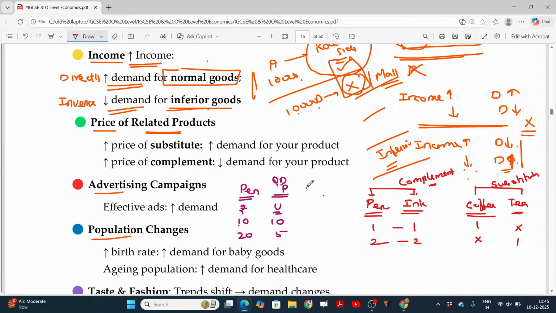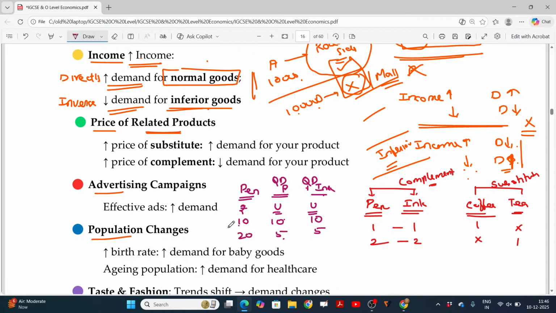Okay. What about the ink? Quantity demanded of ink. If I need to purchase 10 pens, I need to have 10 bottles of ink. If it is 5, I need to have only 5 bottles of ink. Is that clear?